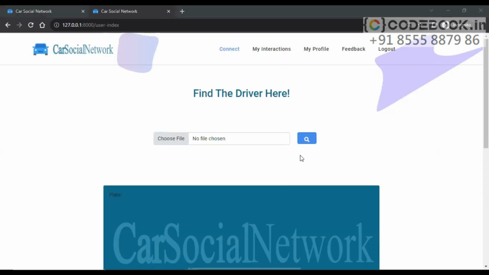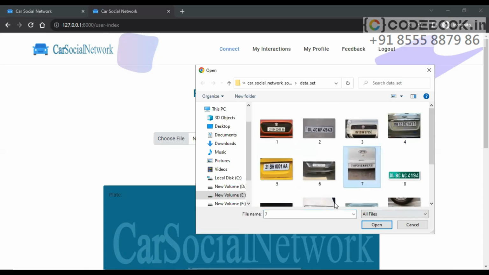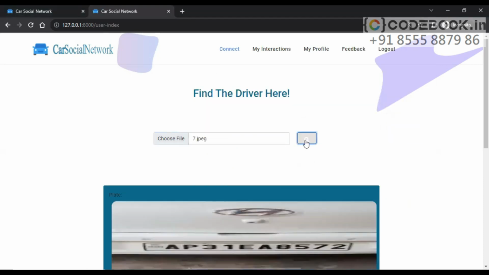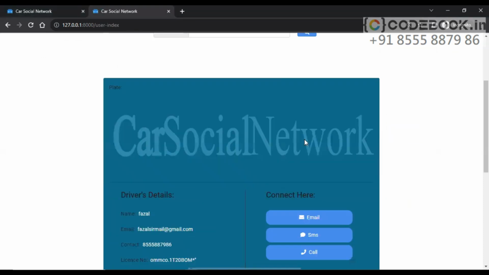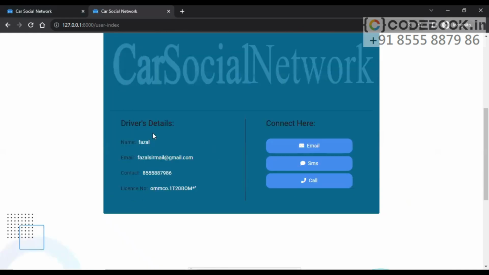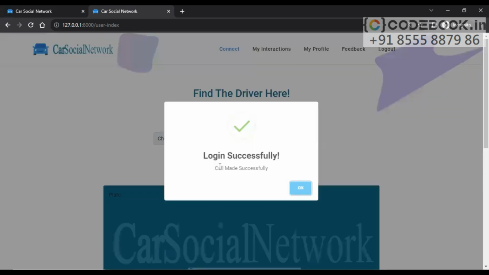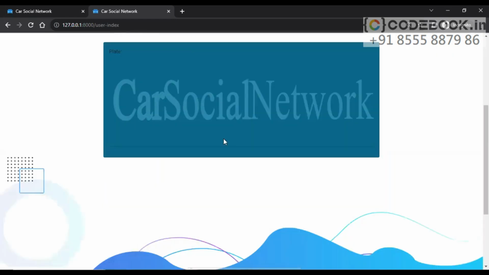Let's try to upload this one. Scan. Now you can see after scanning, the driver details are this. Name is this, email ID is this, contact is this, license number is this. Now I can contact directly through call. Let's say call here. Call made successfully. The call made successfully message is coming.